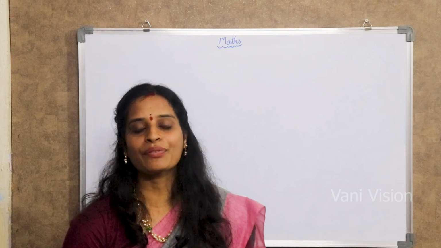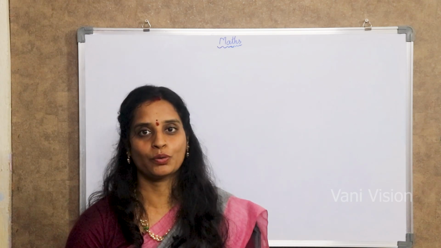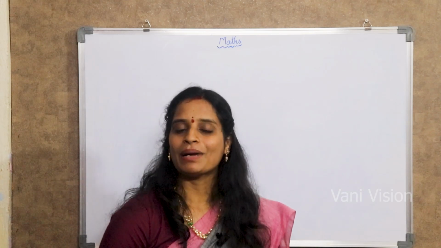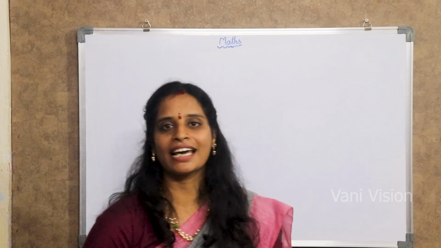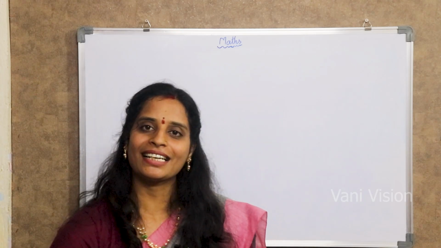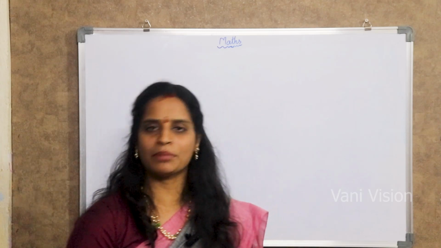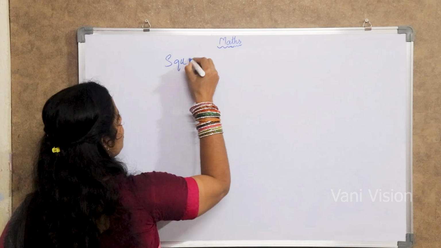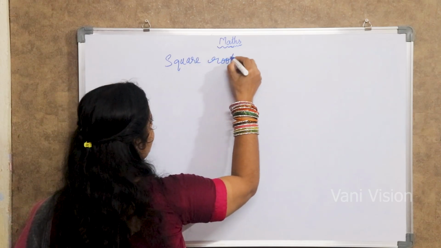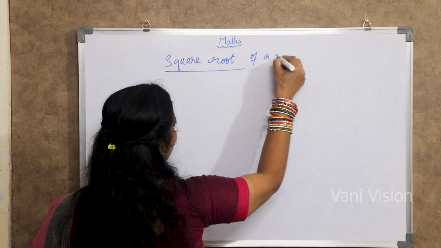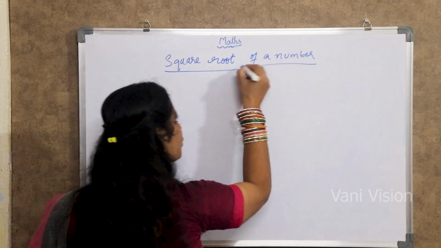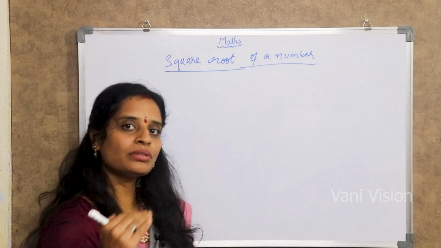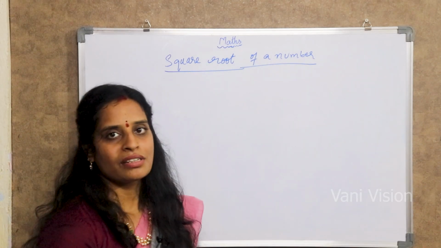Today I'm back with a concept that is square root. It's quite difficult, right? The word itself, root of a number. But I'm here for you people to make it easy. Today we are going to discuss the square root of a number. Before going into the square root, first we should know the squares of 0 to 9. It's easy, right?